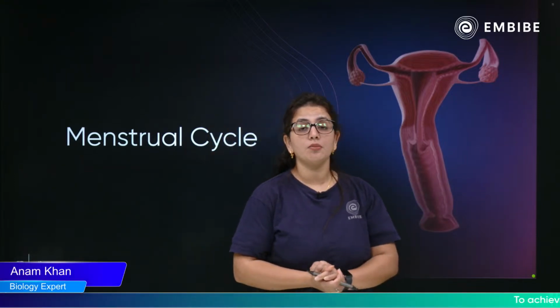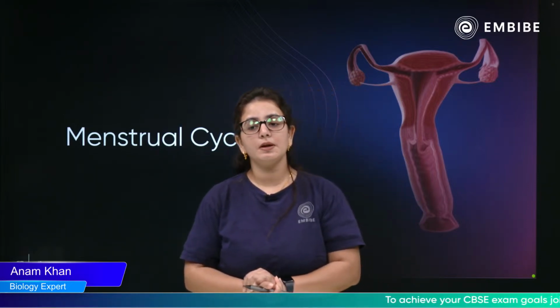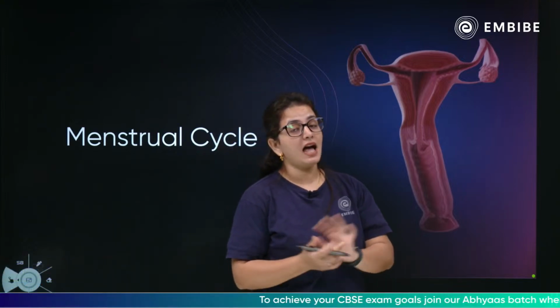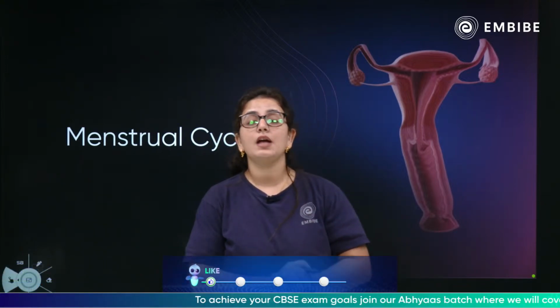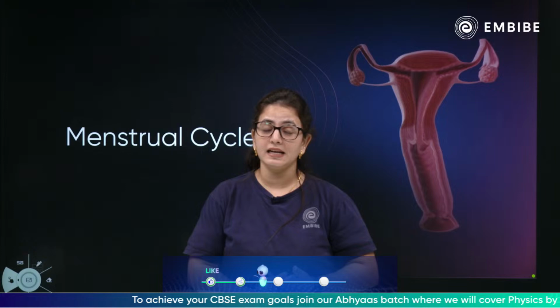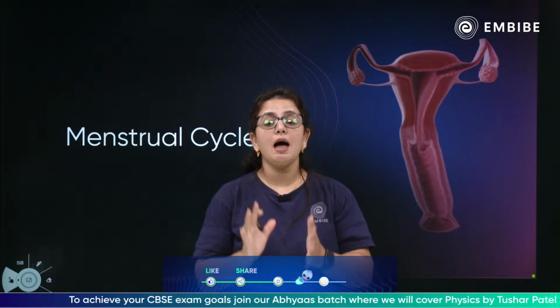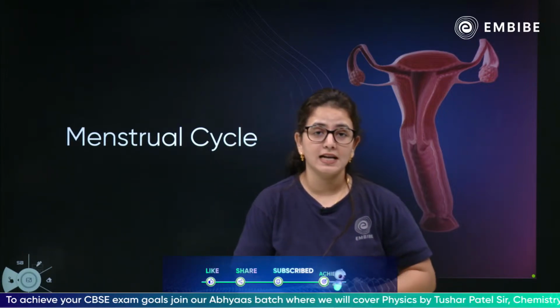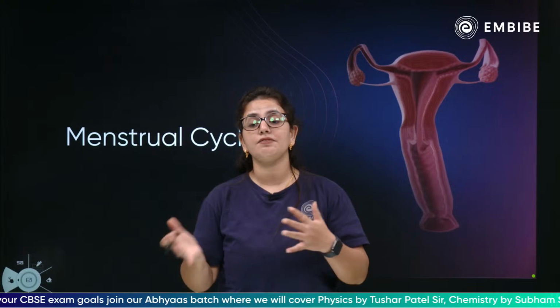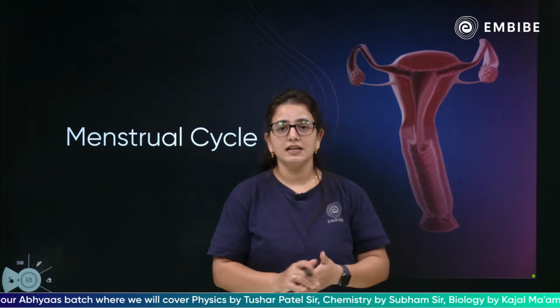Children, we are here to discuss another concept from how do organisms reproduce, from the topic sexual reproduction, which is the menstrual cycle. Yes, children, in the last session, we discussed the female reproductive system in detail, and there I told you what happens when the egg is not fertilized, when the male and the female gametes do not fuse. So we're going to discuss that in today's session.